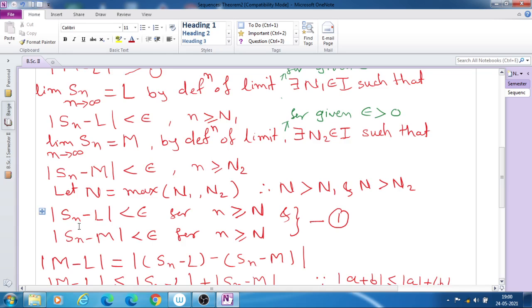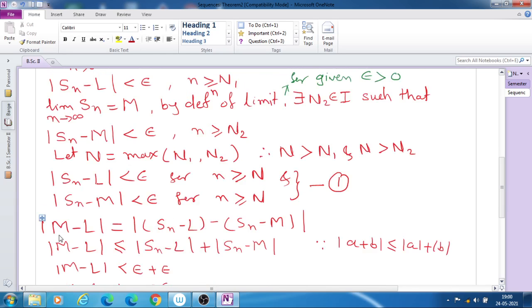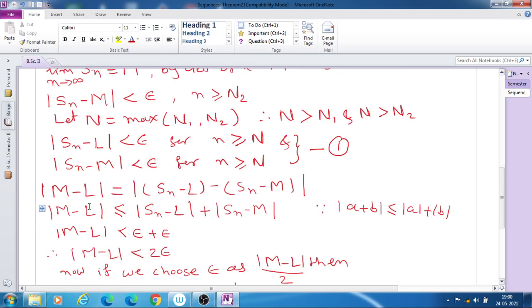Therefore mod Sn minus L is less than epsilon for n greater than or equal to capital N. Also mod Sn minus M is less than epsilon for n greater than or equal to N. That means we have taken a common number N for both the absolute values. Now take mod M minus L.